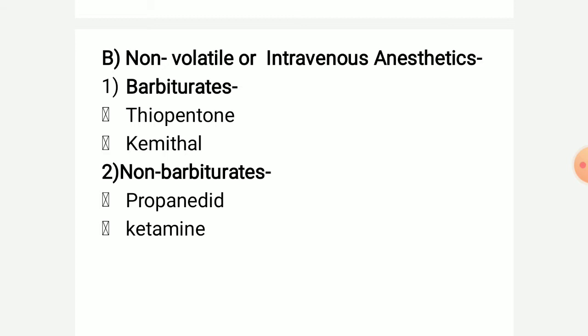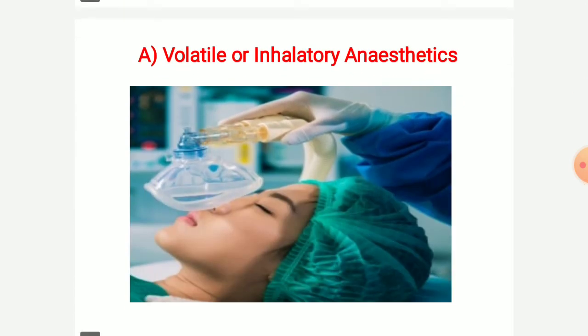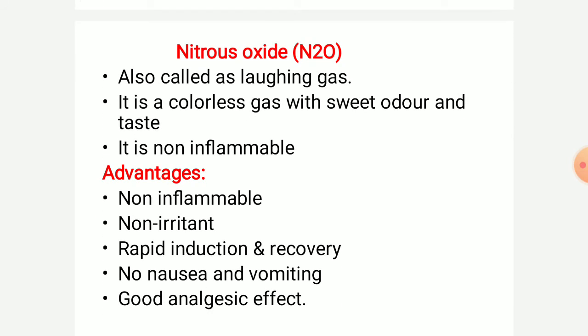So let us discuss one by one. First we will discuss volatile or inhalatory anesthetics. In this the example is nitrous oxide. Nitrous oxide has the formula N2O. It is also called laughing gas. It is a colorless gas with sweet odor and taste, and it is a non-inflammable gas.